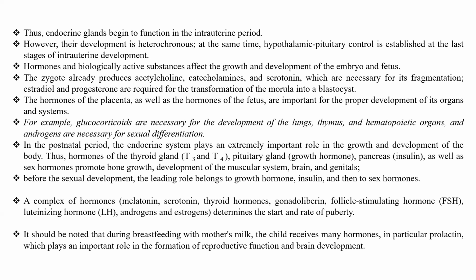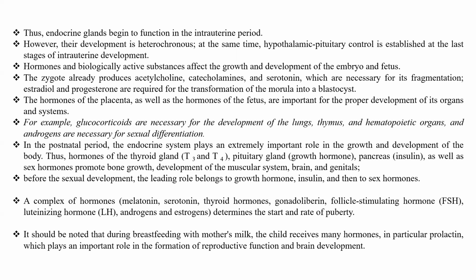The hormones of the placenta, as well as the hormones of the fetus, are important for the proper development of its organs and systems. For example, glucocorticoids are necessary for the development of the lungs, thymus, hematopoietic organs, and androgens are necessary for sexual differentiation.